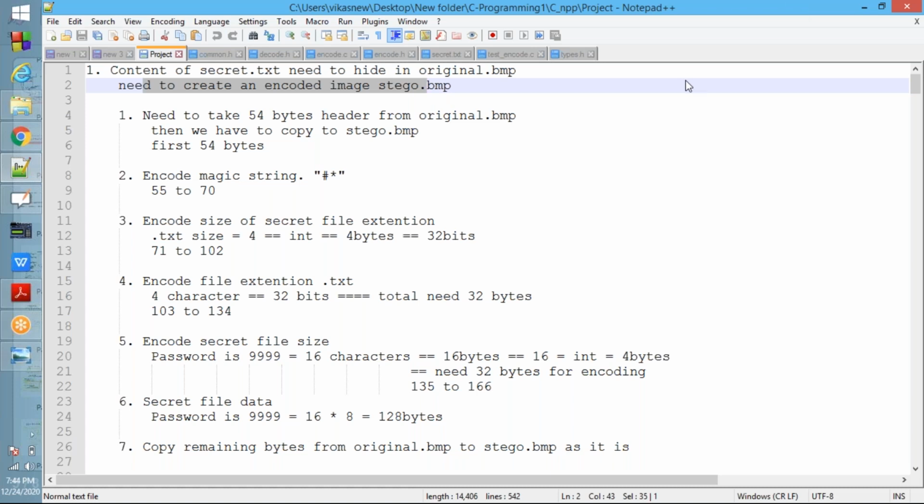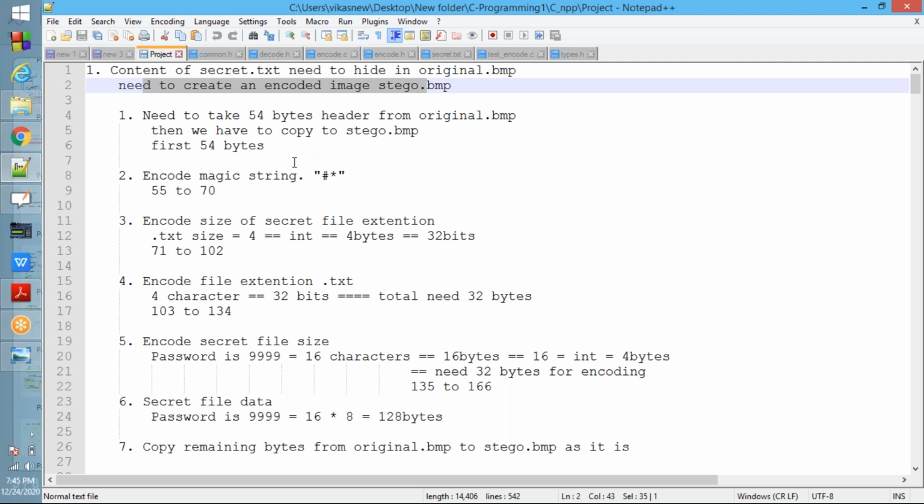You need to get the content using file functions: fopen, fclose, fseek, ftell, rewind, fread, fwrite. These functions only you need to use here. That's why the file concept is important. 90% of the things are based on files only. A few things are based on bitwise operators.